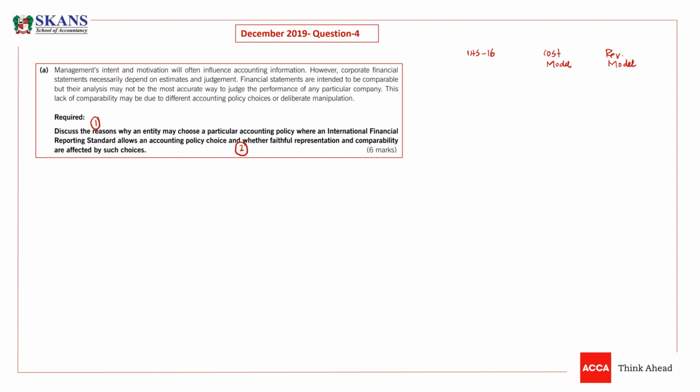The entity can choose a model between the cost model and the fair value revaluation model. Then we have IAS 40. IAS 40 again gives you two models, two methods of accounting. Models means methods. The one is the cost model and the other one is fair value.